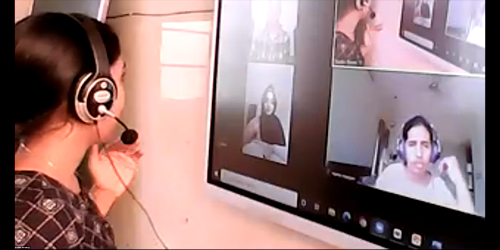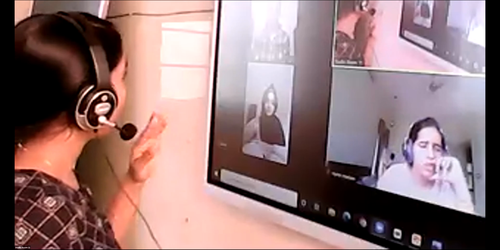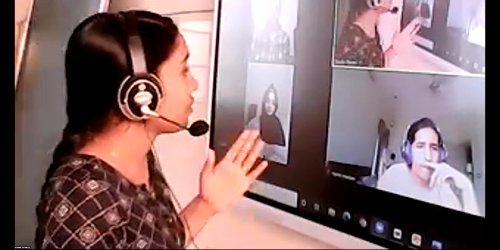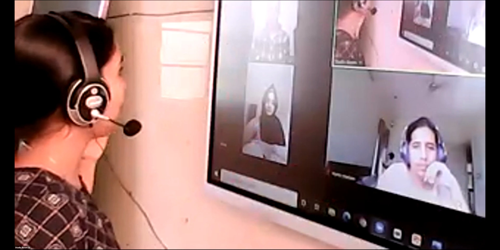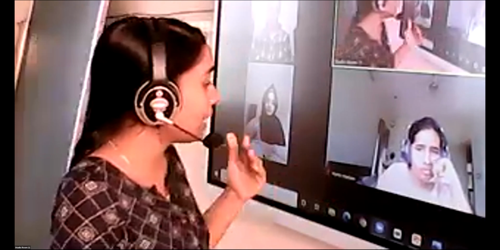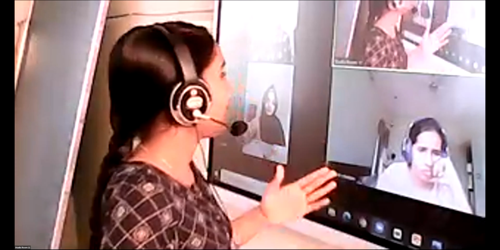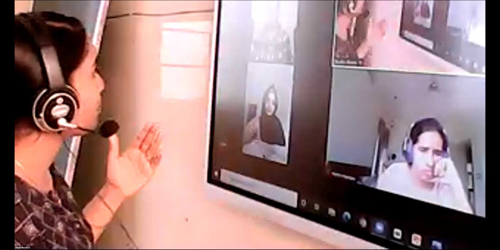In that picture, there are 19 objects, but we can't recall all the things. If you do these kinds of activities regularly, you can improve your cognitive skills. Your thinking, your memory, your attention, all these are improving. So try to do these kinds of activities. It helps you to improve your memory.